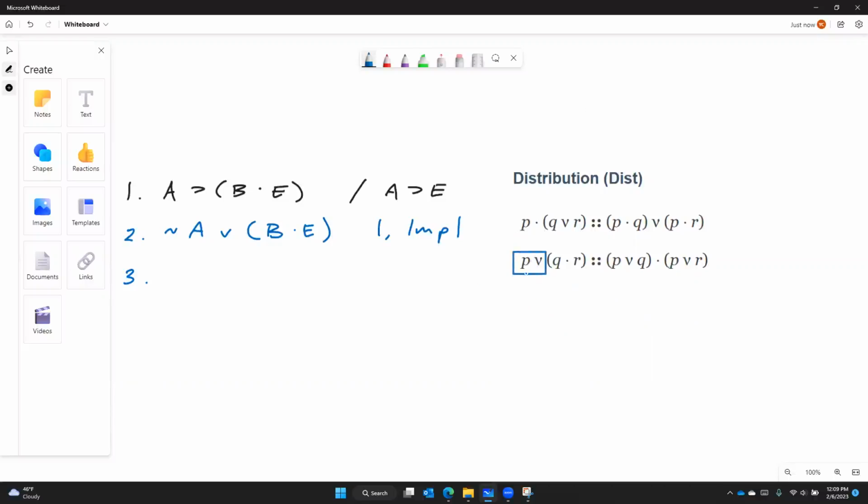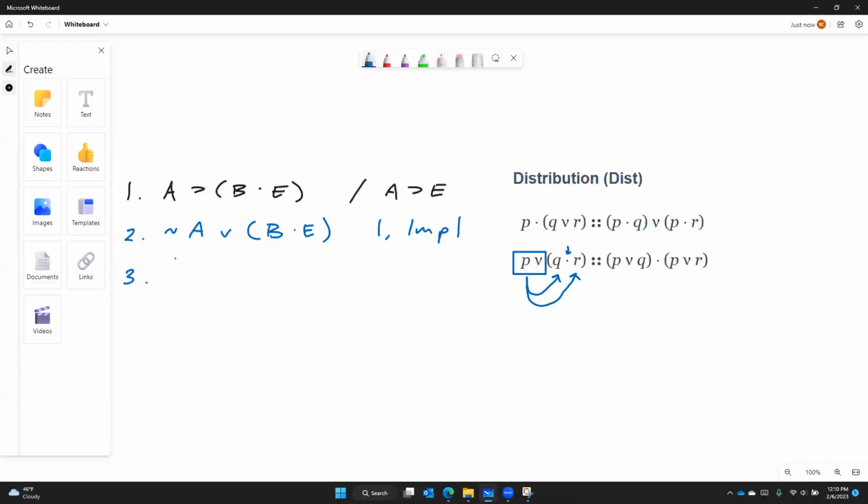It's the left-hand component and the operator, P wedge, that gets distributed across the Q and the R. And so what does that look like visually? If you have a wedge and a dot, the new sentence is going to have a wedge and then a dot and then another wedge. So wedge dot goes to wedge dot wedge. The conjunction will be your main operator. And then again, you're distributing the P wedge across the Q and the R. So that's going to look like P or Q and P or R.